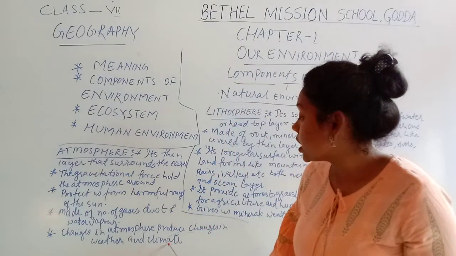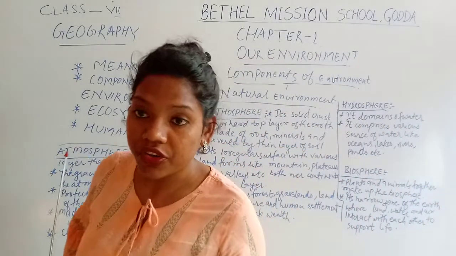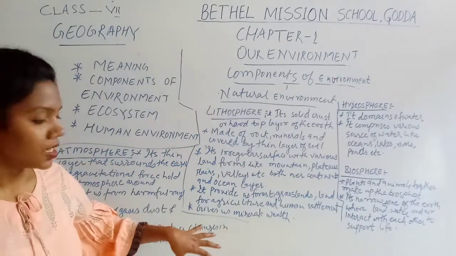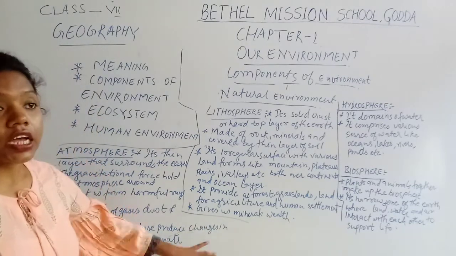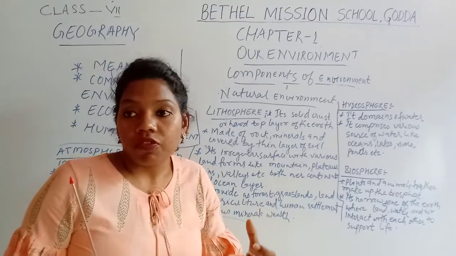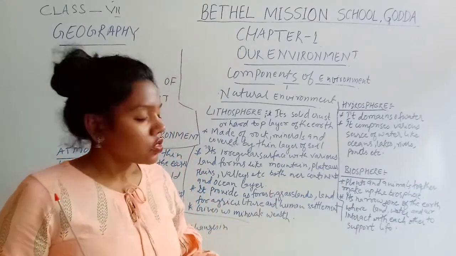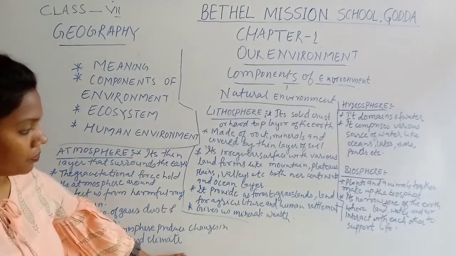And if you talk about the climate, for example, in our India we receive various climates. For example, the desert area receives a hot and dry climate. In the coastal area we receive a moderate or humid type of climate. So these are the climatic changes, or we can say the climate.